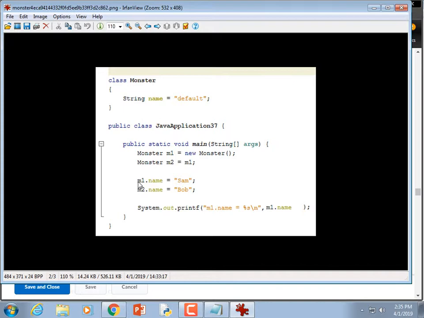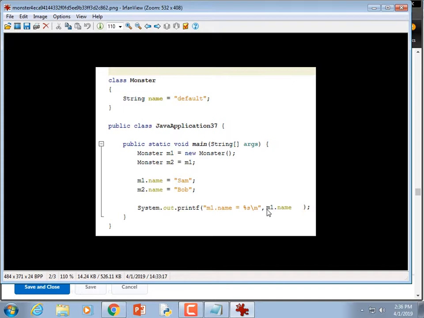I was thinking if you're calling M1.name, I guess when you do the M1.name in the printf statement, you're actually calling M2? Well, they're the same. It's like two signs on the same house, two signs on the same store. They're both names of the store. You could call one side of it Quick Trip and the other side 7-Eleven, but it's the same store. And so if you paint the inside of the store red, it doesn't matter which side of the store you're looking at. Whether you think it's called Quick Trip or 7-Eleven, it's still got a red floor.